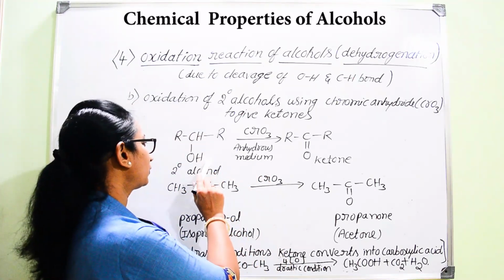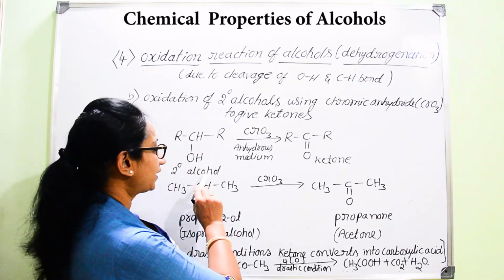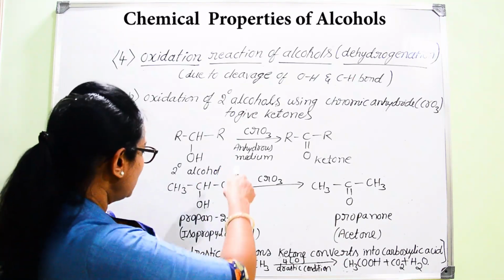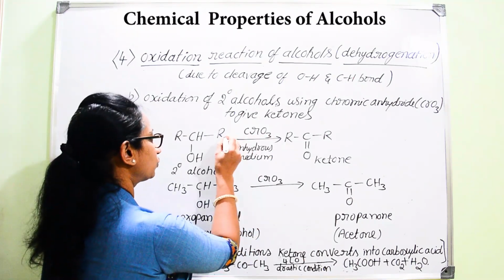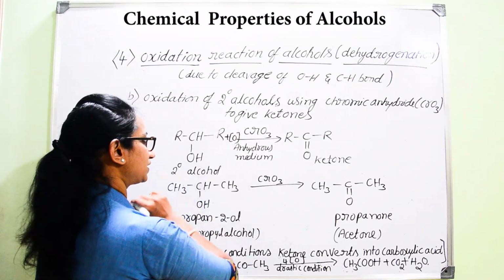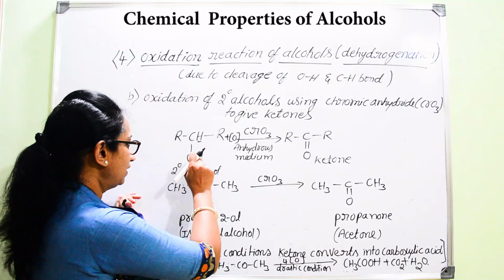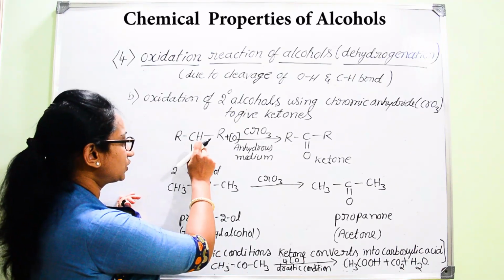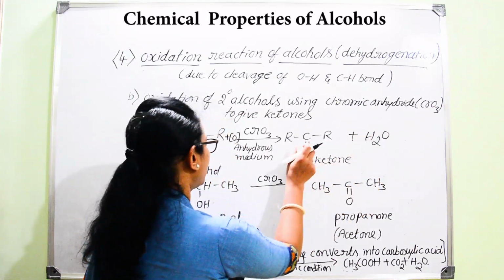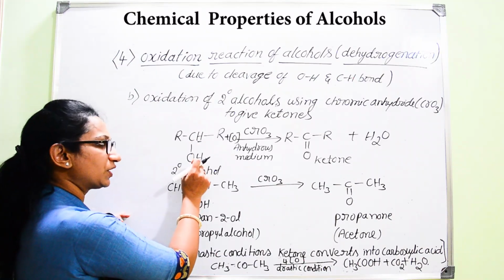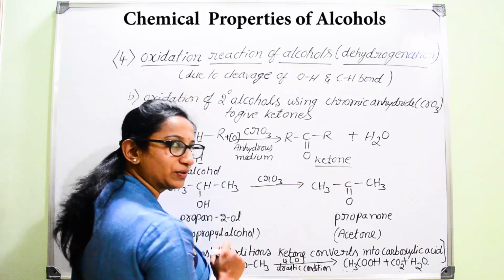When these secondary alcohols, where OH is attached to the secondary carbon atom, are subjected to oxidation in the presence of CrO3, you get removal of 2 hydrogen atoms, one from the OH group and another from the CH group, and they are added to oxygen and removed in the form of water. Hence you get conversion of the CH-OH group into a C double bond O group, that is, a carbonyl group. So now it is converting into a ketone.